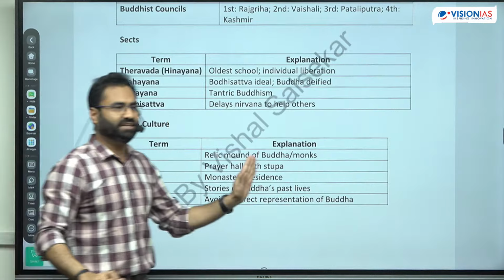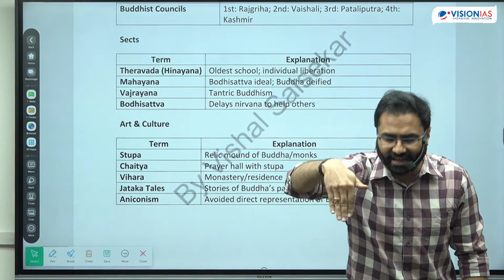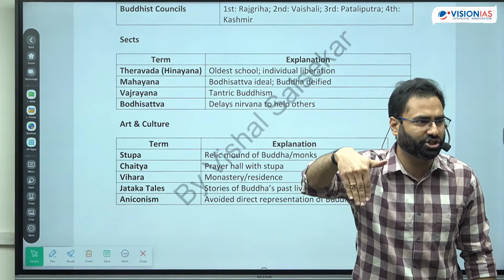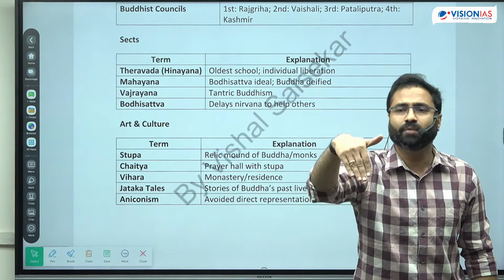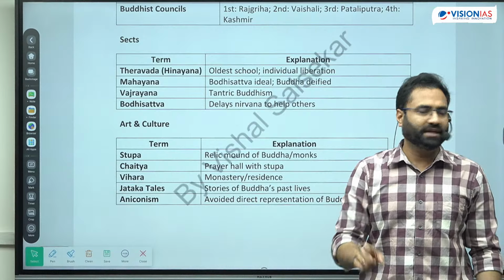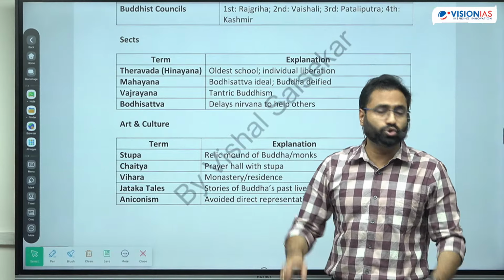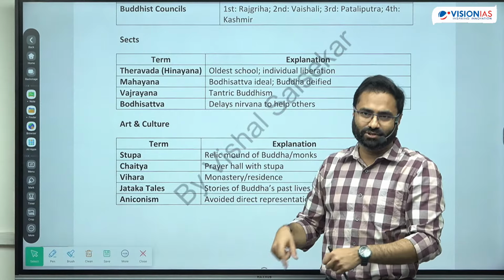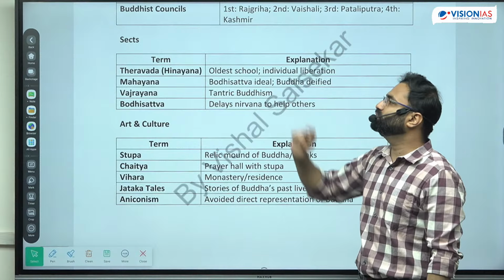Mahayana says no, there are Bodhisattvas. The objective of Bodhisattva is that he is standing on the verge of liberation. He can get easily the liberation, but why is he or she not getting the liberation? Because he wants others to get the liberation first, and then eventually that individual or that bodhisattva is going to be liberated. So they are compassionate towards others, wanting others' liberation, and that's why the Mahayana talks about the bodhisattva ideals.